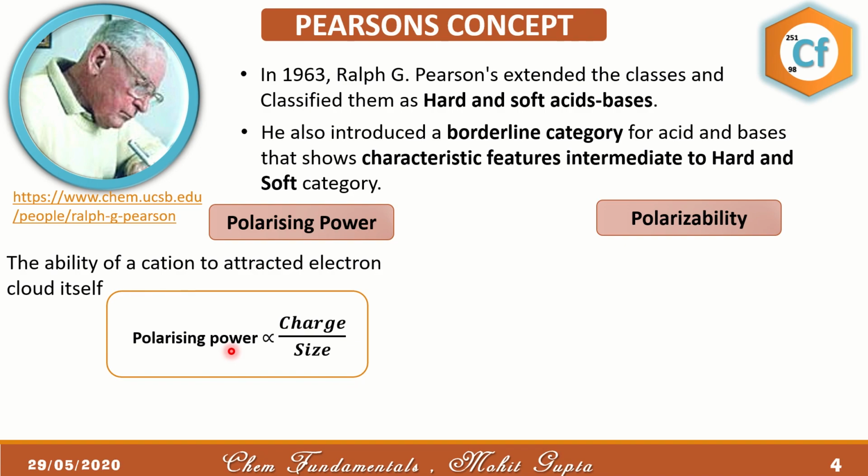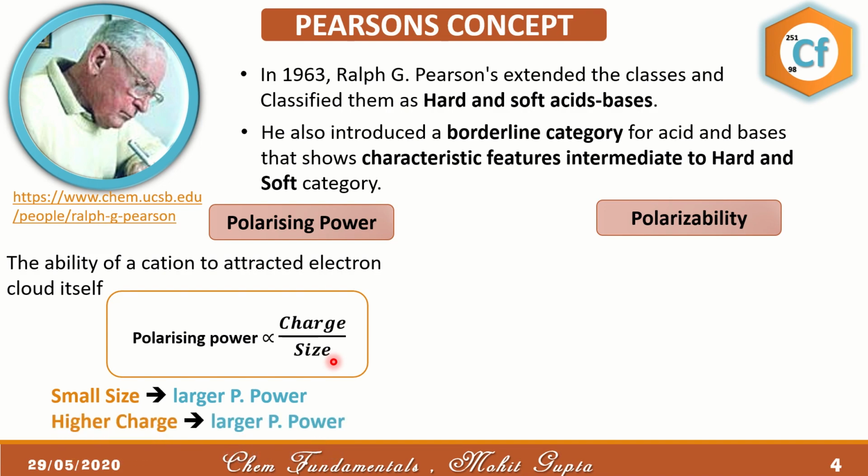The polarizing power is directly proportional to the charge and inversely proportional to the size. So a small size cation has high polarizing power, and a cation with higher charge also has higher polarizing power.